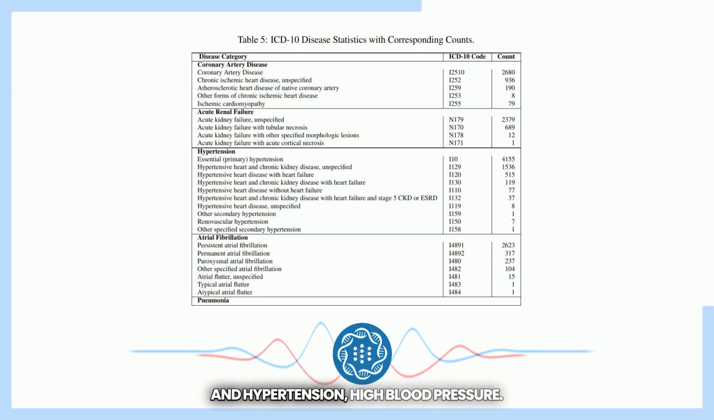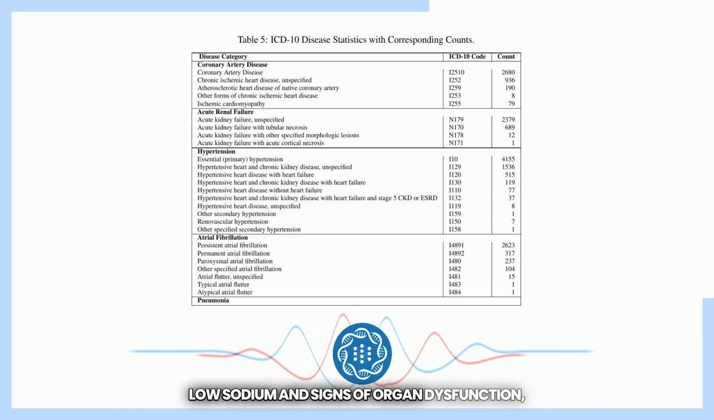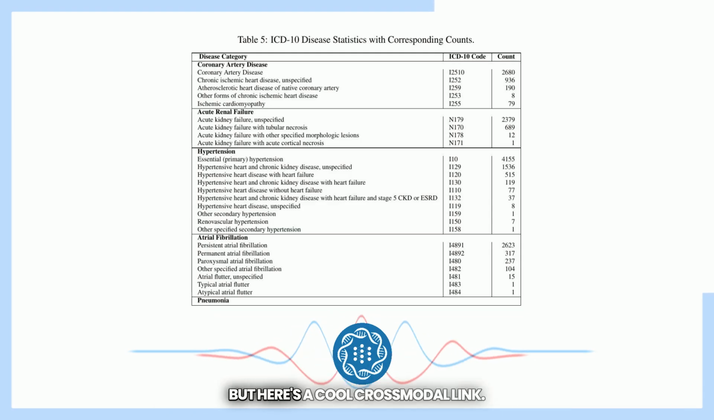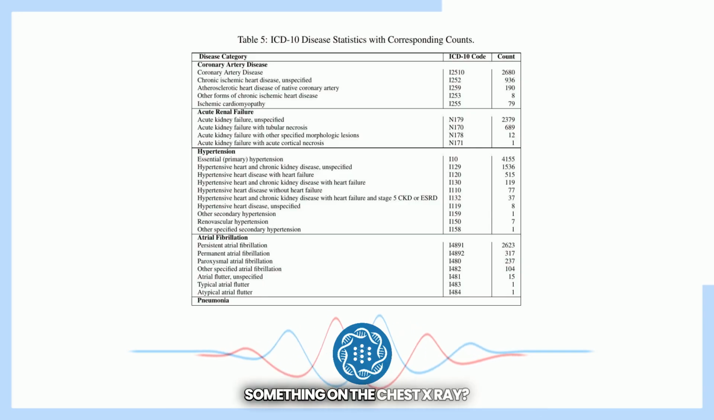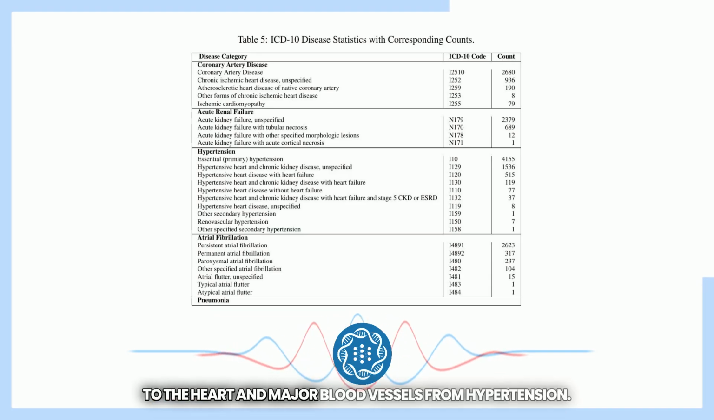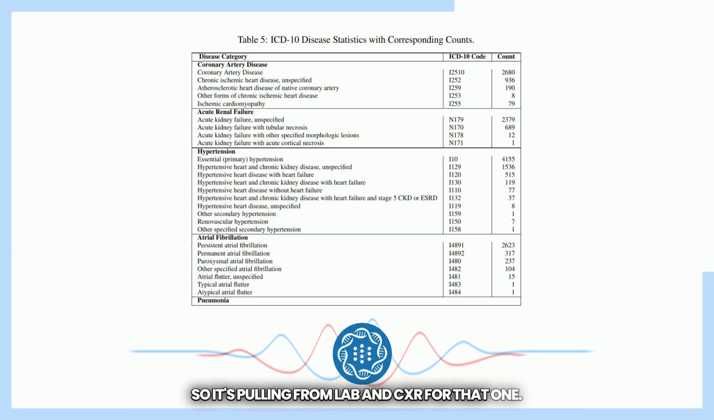And hypertension, high blood pressure. For that, it might look at blood tests showing hyponatremia, low sodium, and signs of organ dysfunction, which can happen with long-term high blood pressure. But here's a cool cross-modal link. It also picks up on mediastinal widening on CXR. Something on the chest x-ray. Yes, a subtle visual clue on the X-ray that can suggest long-standing damage to the heart and major blood vessels from hypertension. Wow. So it's pulling from lab and CXR for that one.